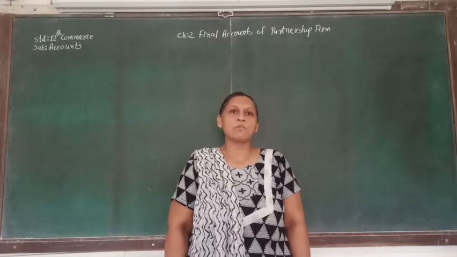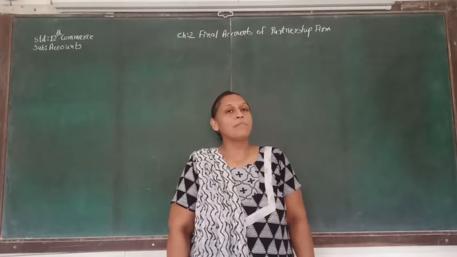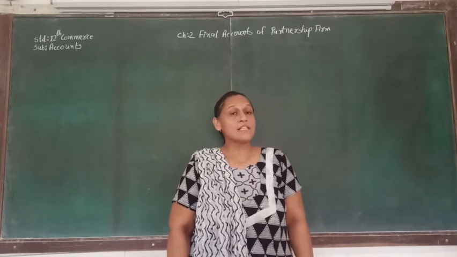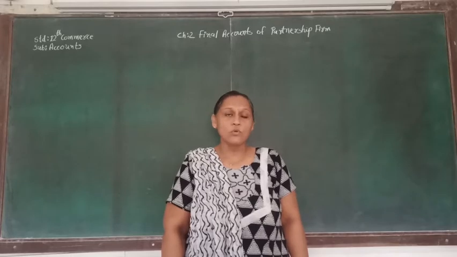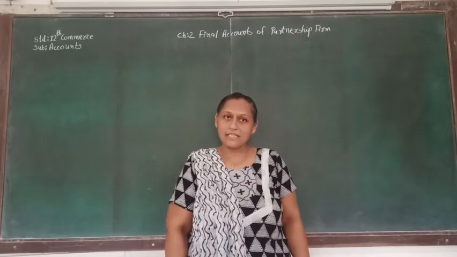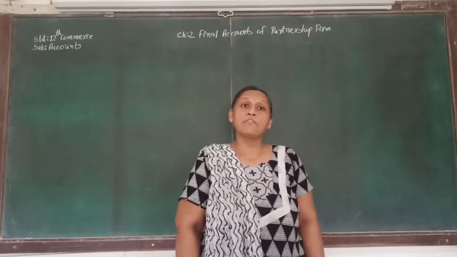Going to see chapter number 2, that is final account of partnership firm of standard 12 commerce subject account. This is the 12th part of the chapter number 2, where we are going to see illustration number 6. In that illustration number 6, we have to prepare revised trading account.